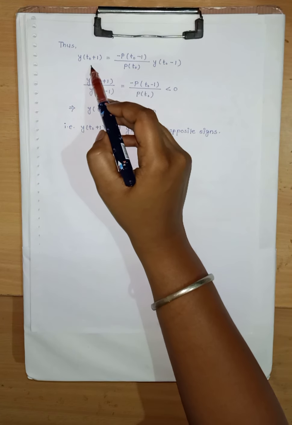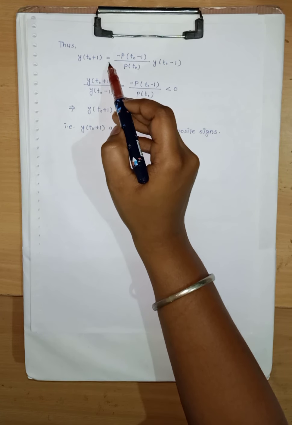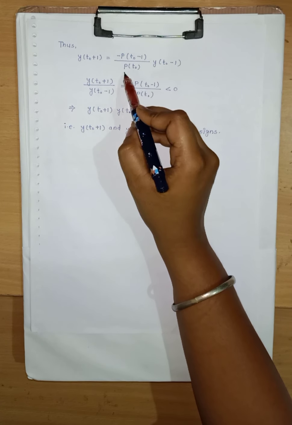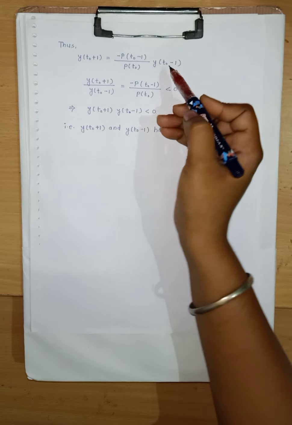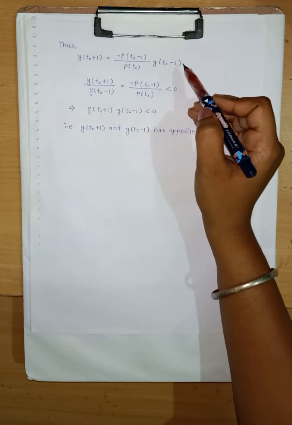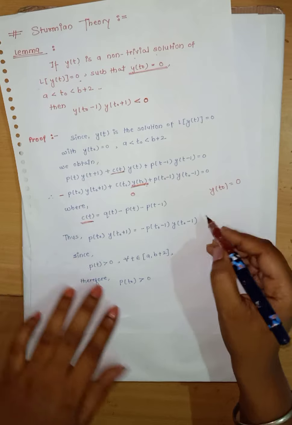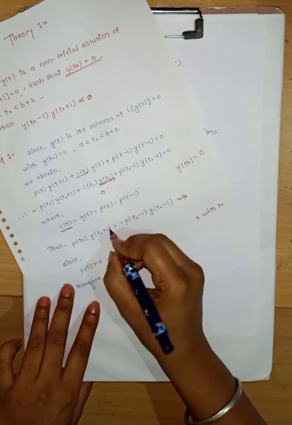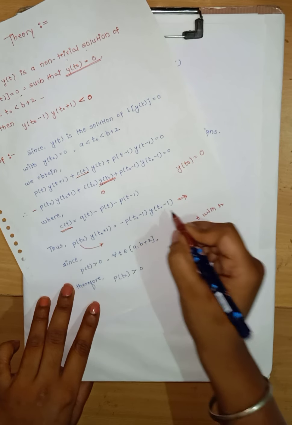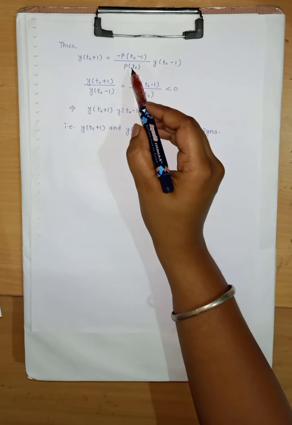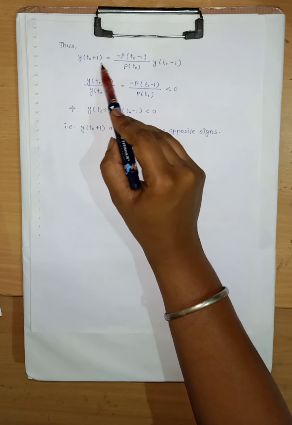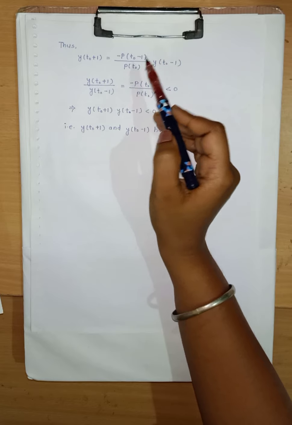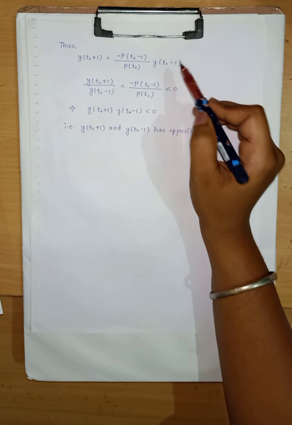Thus y of t0 plus 1 equals minus of p of t0 minus 1 upon p of t0 into y of t0 minus 1. From this term, y of t0 plus 1 as it is, and p of t0 we have transferred to the right hand side. So we get y of t0 plus 1 equals minus of p of t0 minus 1 upon p of t0 into y of t0 minus 1.